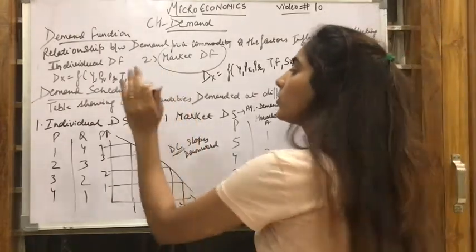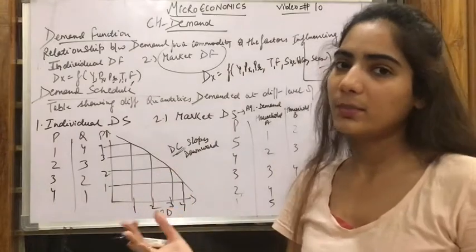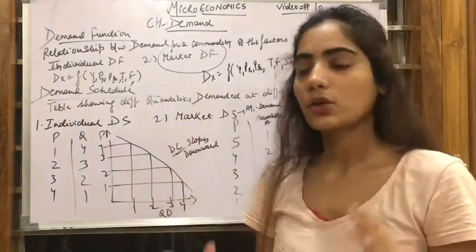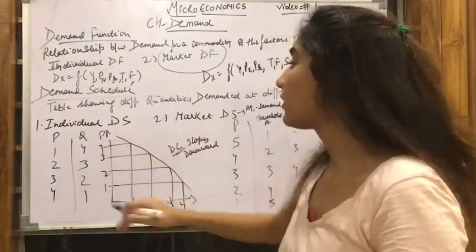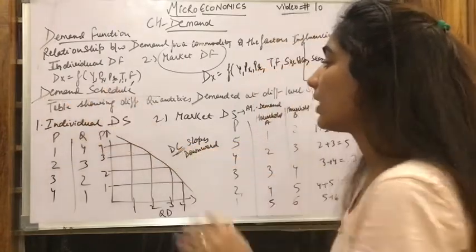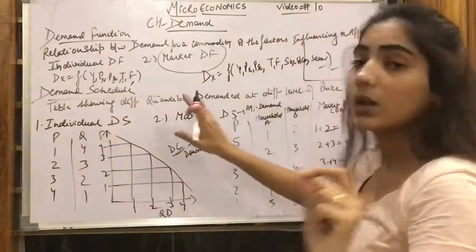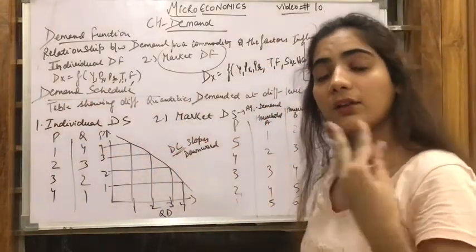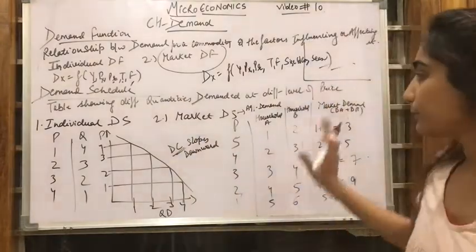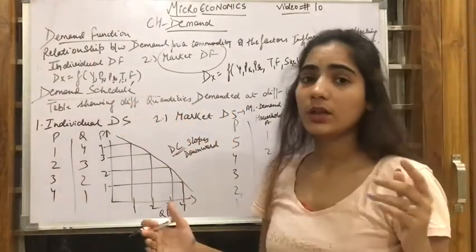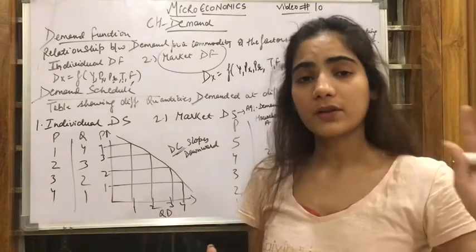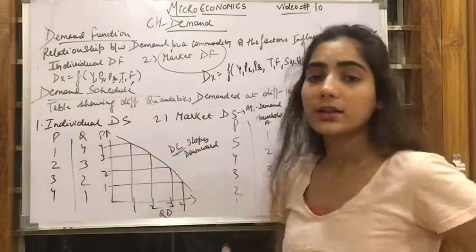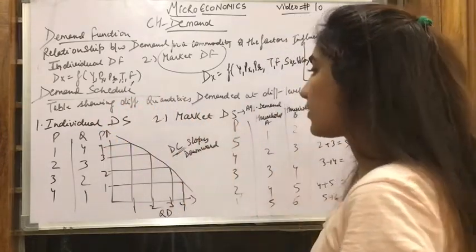Now we'll be talking about a schedule. Schedule means the table and the graph which we have to show. Table plus graph. So demand schedule is the table showing different quantities demanded at different possible prices. Now under the demand schedule, again we'll be talking about first the individual demand schedule and second the market demand schedule.